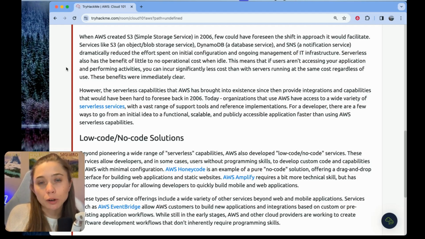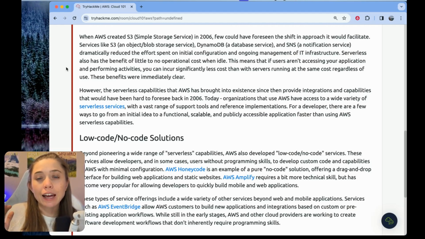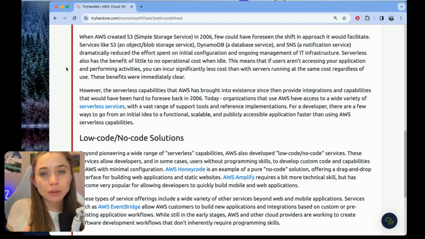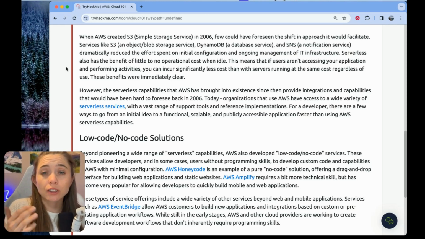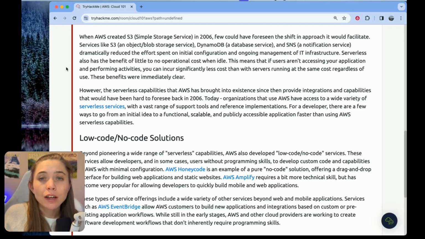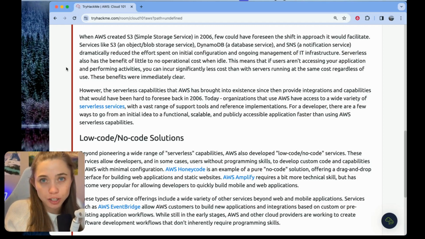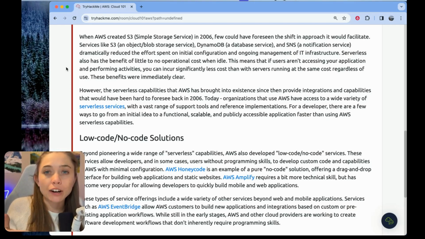You don't need to worry about patching the server, nothing. AWS does all of that for you. You simply worry about whatever the functionality of your application is, whatever the job it's supposed to be doing is. You don't worry about any of the underlying infrastructure. And that was a big change. It was a huge deal when serverless started becoming a thing. And in a lot of use cases, it's very cost effective because you don't have a situation where all your servers are running at the same cost to you, no matter how much traffic is coming in.